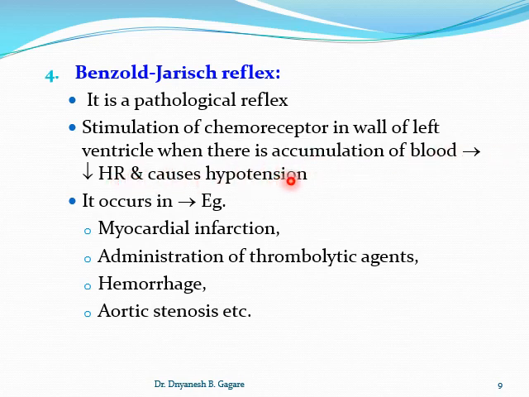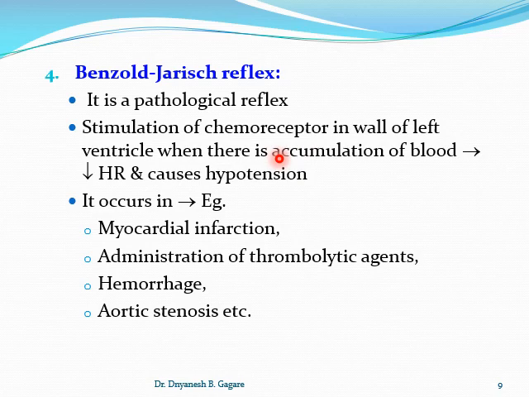causes hypotension. Keep in mind that in the left ventricle there are a few chemoreceptors, and these chemoreceptors get stimulated when there is an accumulation of blood. So it is not a normal condition.